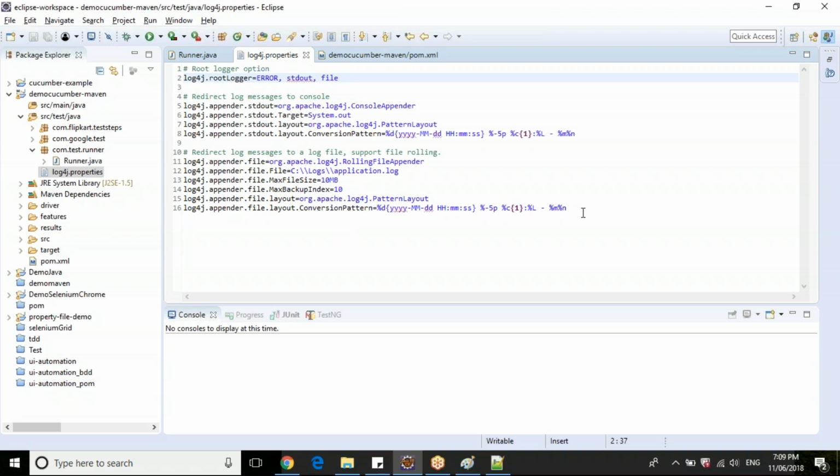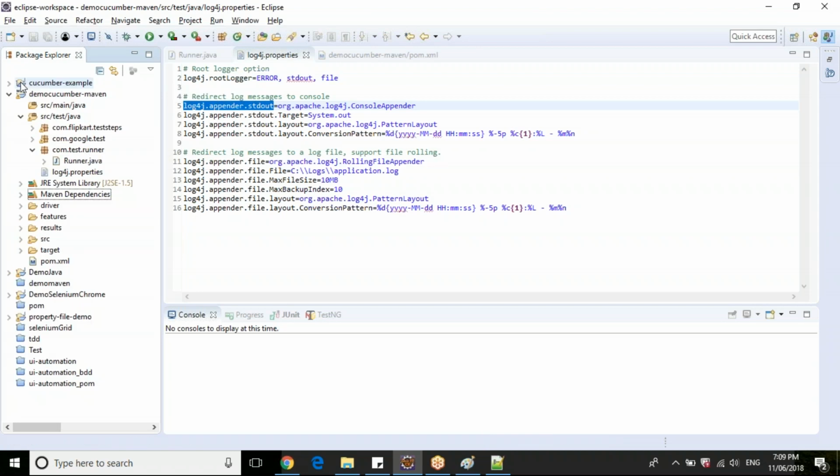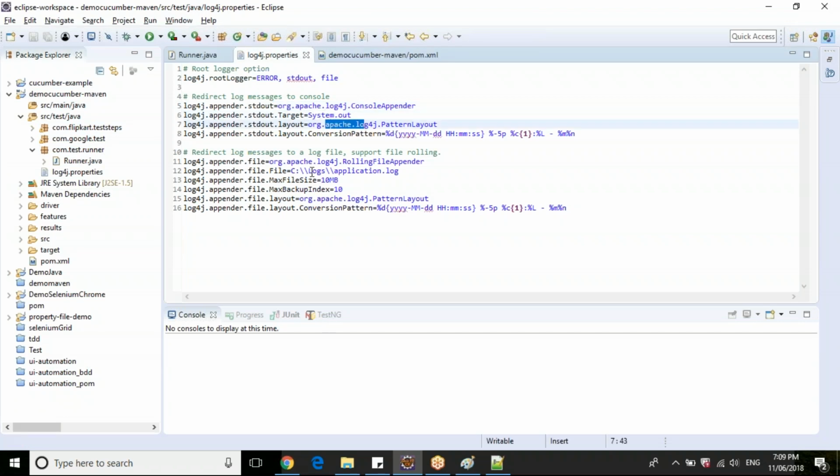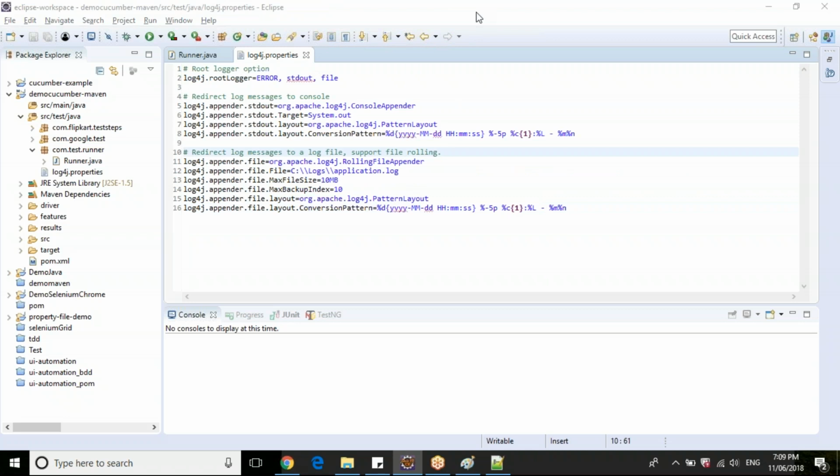So any doubts in this configuration file, guys? These configuration files, log4j root logger, will be automatically read by your jar file which is sitting here, this log4j jar file. When you are writing these logs, it will use this data which is available here: which particular file it needs to write to and what format it needs to write, and it will use this data dynamically and execute the particular loggers, guys. So any queries in log4j before we see the actual implementation?